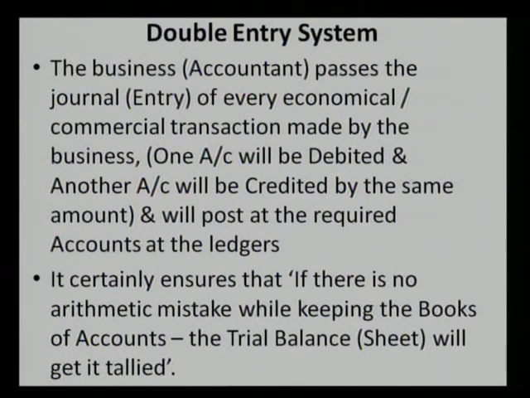First one, we follow the double entry book system. Double entry book system is the system under which we record each of the economical or the commercial transactions in two ways that affects two of the different accounts with the same amount. The business passes the journal entry of each and every economical and commercial transaction made by the business. One account will be debited and another account will be credited by the same amount, and the journal entry will be posted at the required accounts at the ledgers.